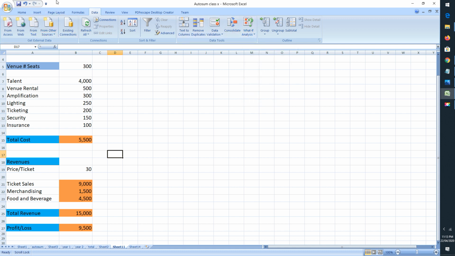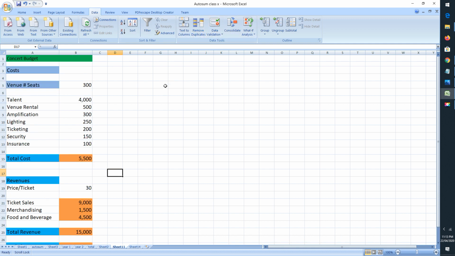So I'll go to the data tab. From the data tab I'll move to data tools, and before going to what if analysis, I would like to select some of the cells in which we can make the changes. So the cells which we can change, I will select. Let's take cell B5, that is the number of seats. Let us say this is a value of 300 seats.